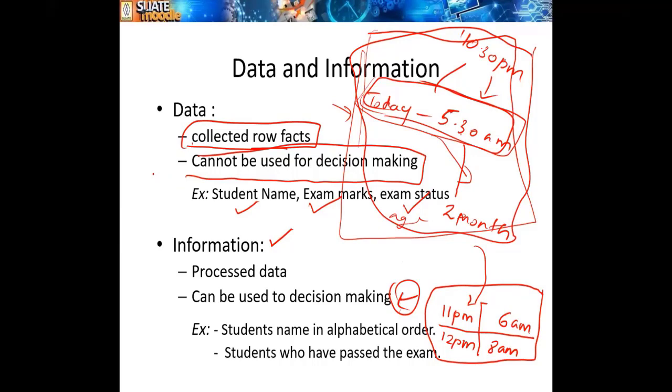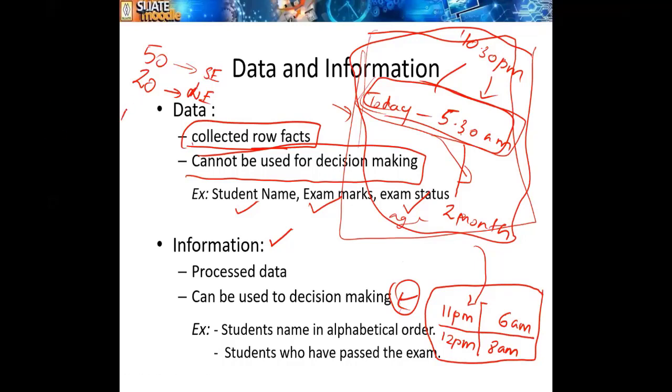If I ask the entire class, now you are 70 students, out of these 70, let's say 50 students say software engineering, 20 students say network engineering. Then I can make some decision.